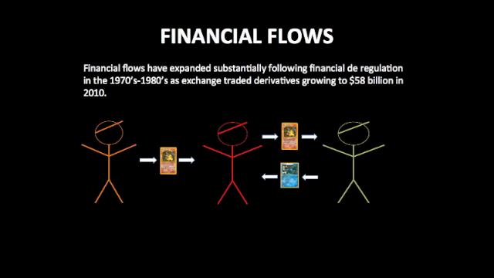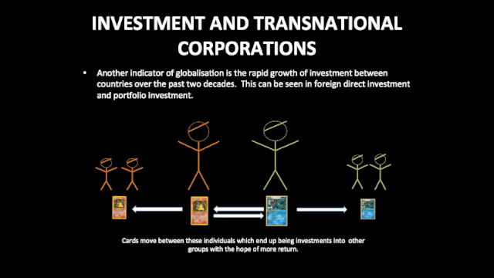Financial flows. Finance has a leading role in the global economy. Finance is crucial to many aspects of how modern economies work. Financial flows have expanded substantially following financial deregulation in the 1970s to 1980s, as exchange-traded derivatives grew to $58 billion in 2010. In the playground, this can be seen if the red group was to trade cards with the orange group to trade these newly obtained cards with another group like the green group, in order to obtain a specific card from this group.